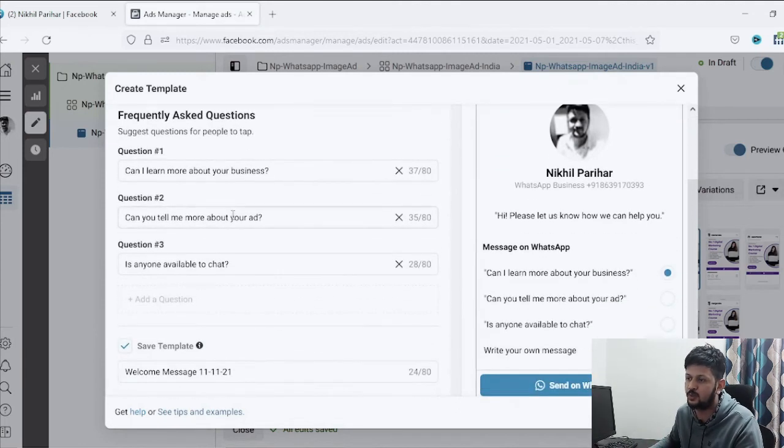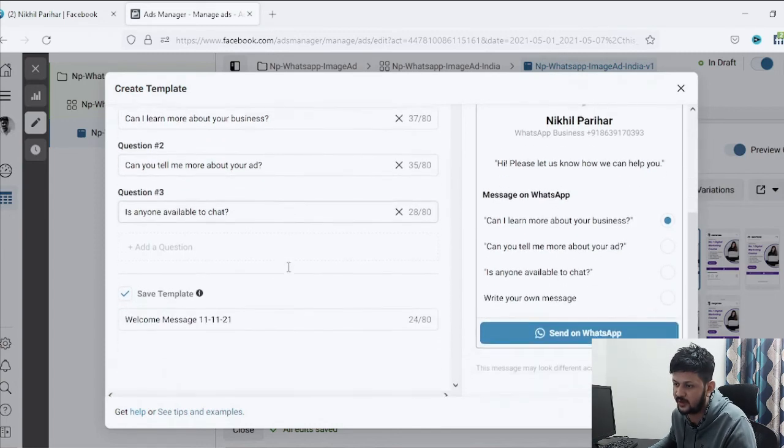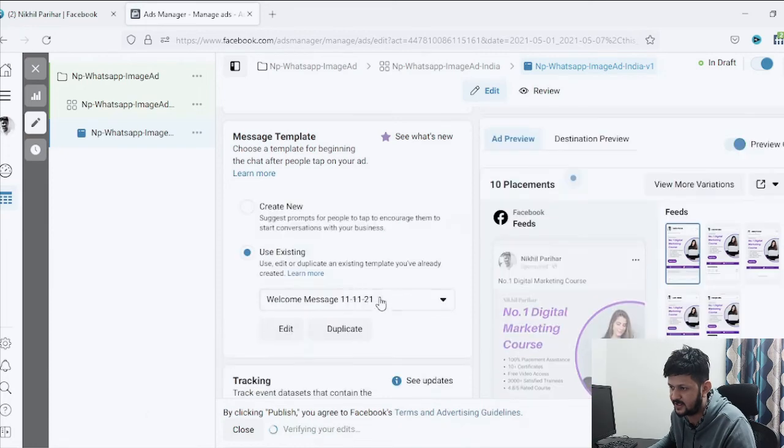And then you can also put in your frequently asked questions, like the course duration you are looking for, or what you are doing right now, are you studying, in case of my ads I'm talking about. You can just put it down here and click on save and finish, and that's it. That template will be applied.